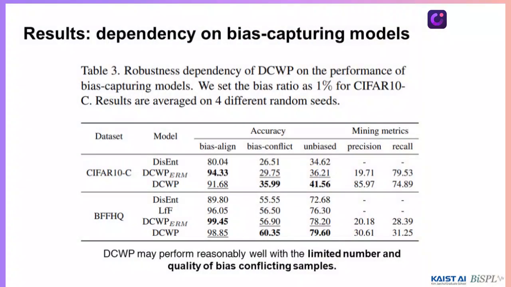And we further analyzed the robustness of neural pruning against the precision of identified bias-conflicting samples. For this comparison, we intentionally limit the precision and recall of identified bias-conflicting samples. Even with this inaccurate identification of bias-conflicting samples, the proposed framework performed reasonably well.